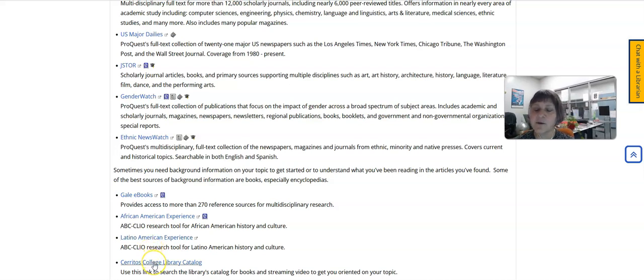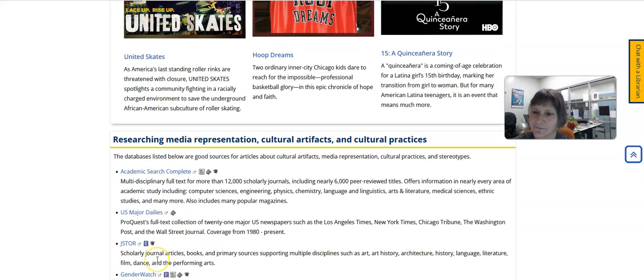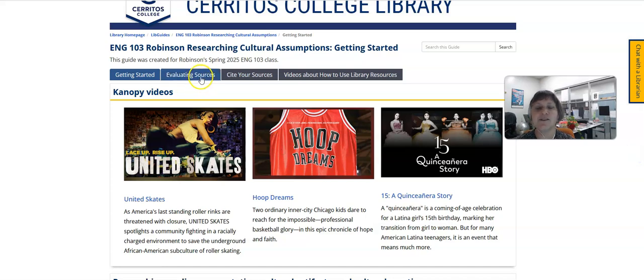I have a link to our library catalog because that is where you would find books or streaming videos on a topic. And I know a lot of students are really loath to look at books when they're writing a paper, but books are written to teach people about something they don't know anything about. And you're not required to read the whole book. You could just read the introduction or a specific chapter. So books could be a really good place to get yourself situated, or to understand the background of whatever topic you're researching, right?